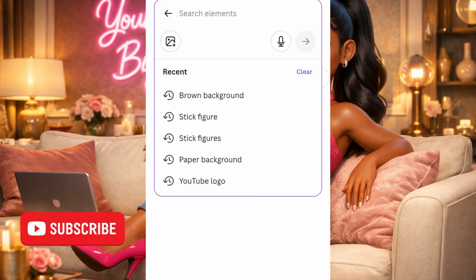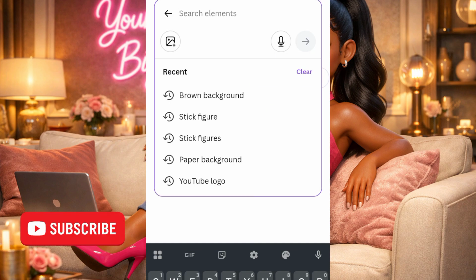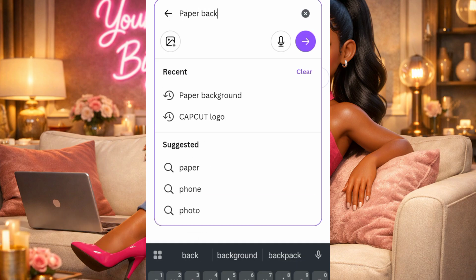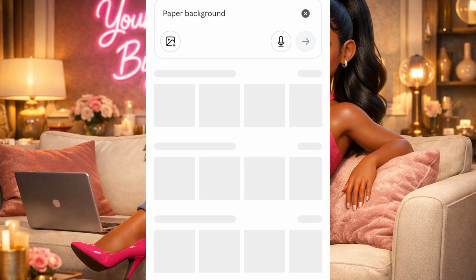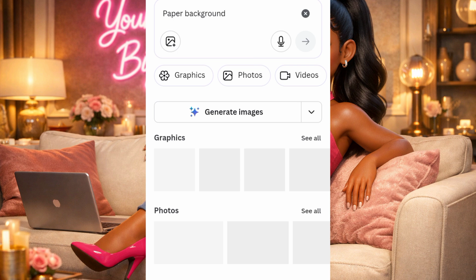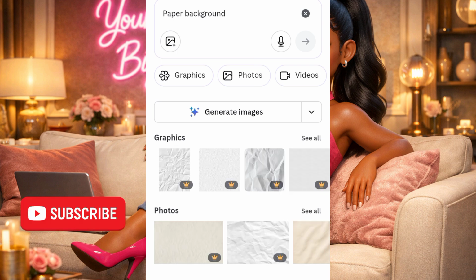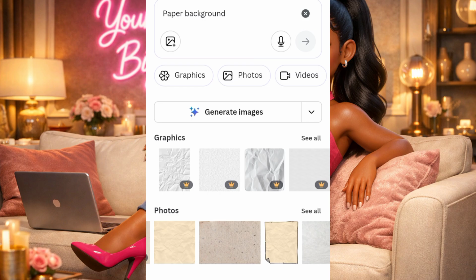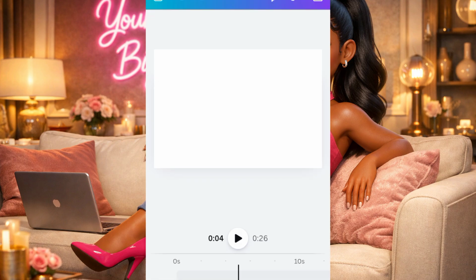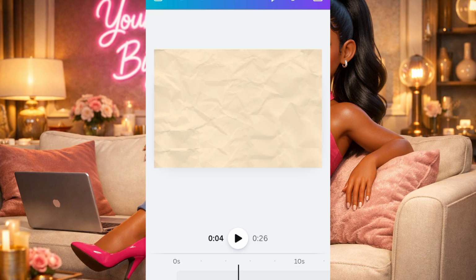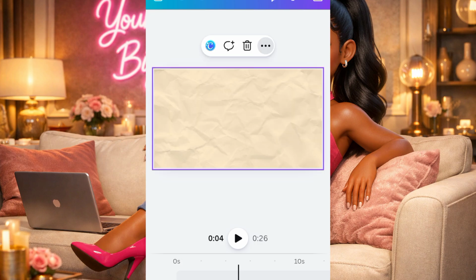Then we have to go over to the elements and choose paper background, because this is what resonates with stick figure animation, right? There are lots of paper backgrounds, so we have to choose the one that is very good. Let's choose this brown one because this resonates very well with stick figure animation. Then you see, we have it here.